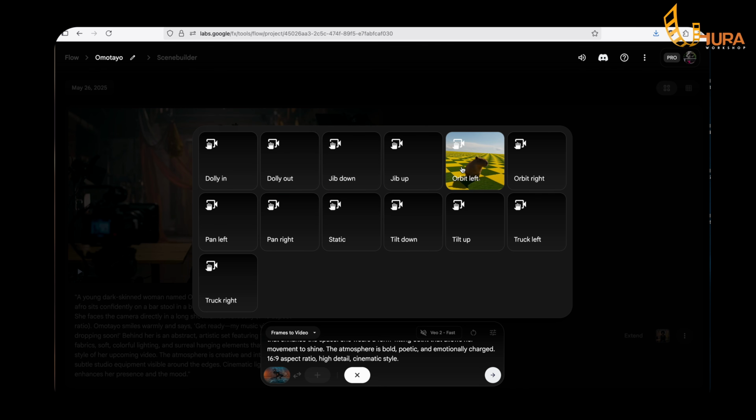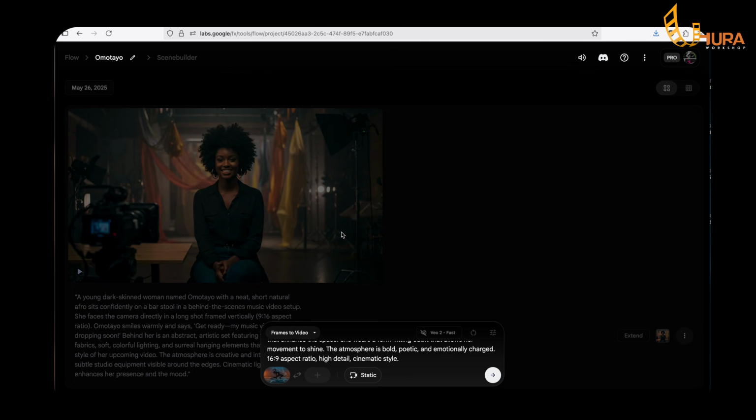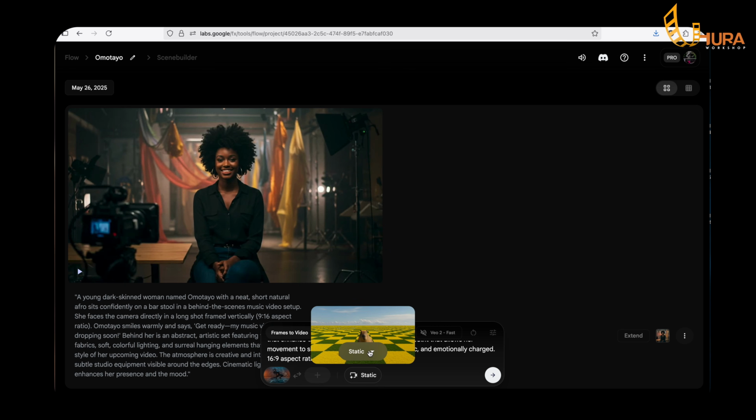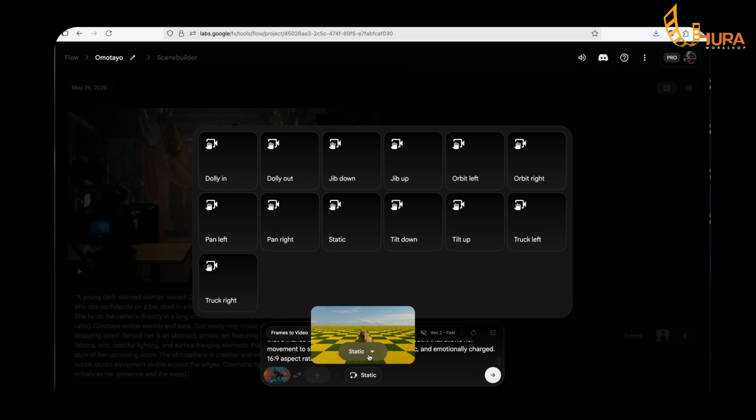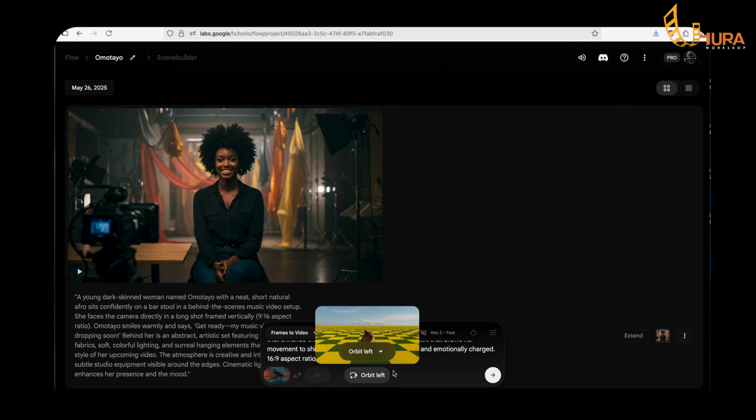But Runway doesn't have this, and for me, that's not good. So I'll click on orbit left. So you see, once you click on it, it shows up here. If you're not okay with this one, you can click back here and maybe choose static. Static camera means the camera is not moving, but I don't want that because the story we're telling needs the camera to rotate around her. So once I'm done with this, click generate.